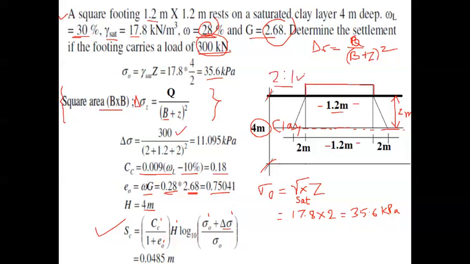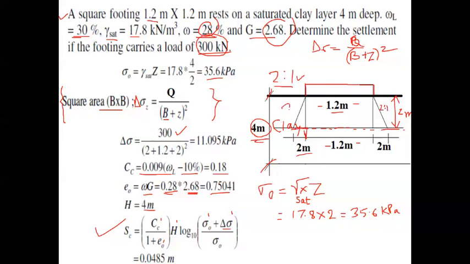Again I have discussed this 2 is to 1 dispersion theory in the stress distribution module. There you can watch those videos on 2 is to 1 dispersion theory. If you use 2 is to 1 dispersion theory, always remember, for example, this is the total depth of 4 meter we are considering. So at the midway we have to take 2 meter only. This is the side of this particular triangular portion. So this is the 2 is to 1 dispersion.